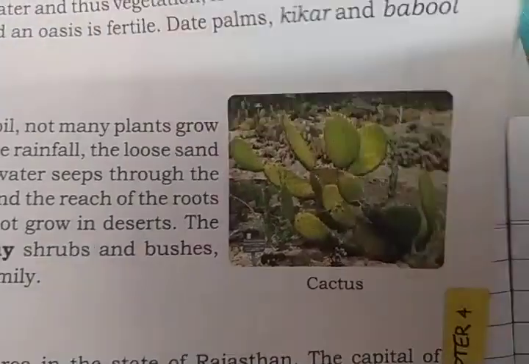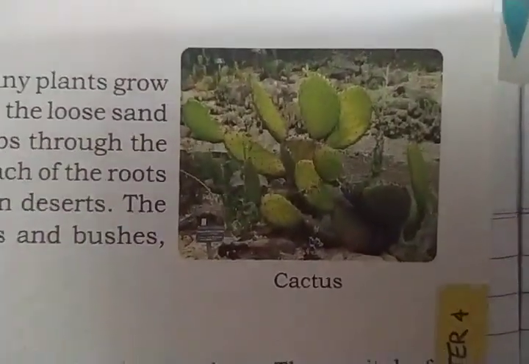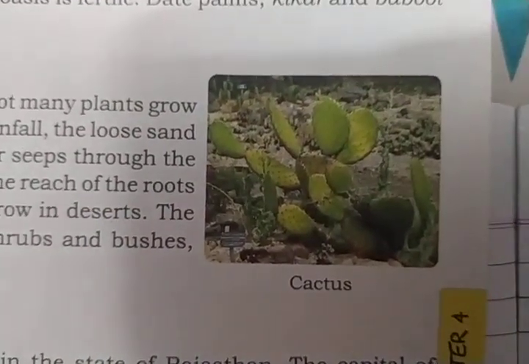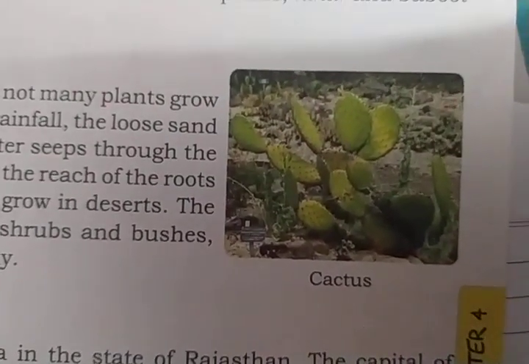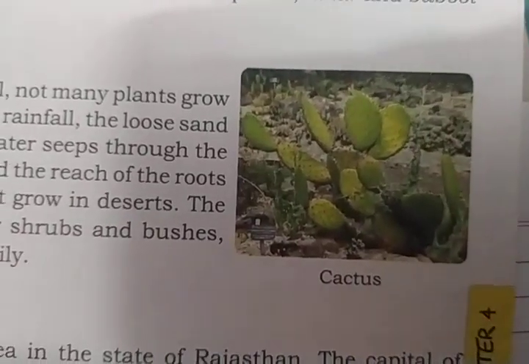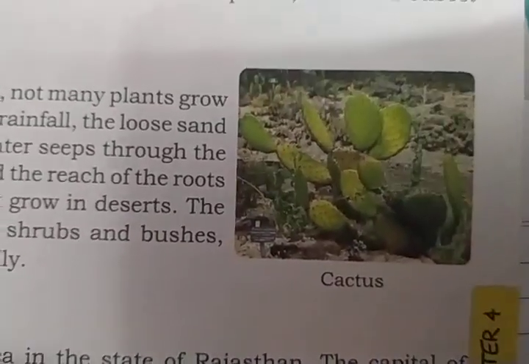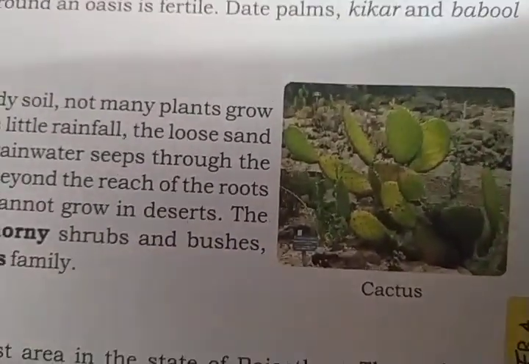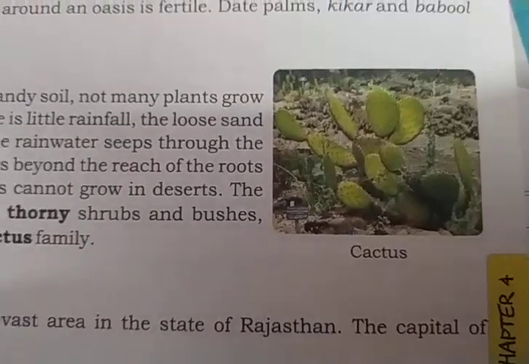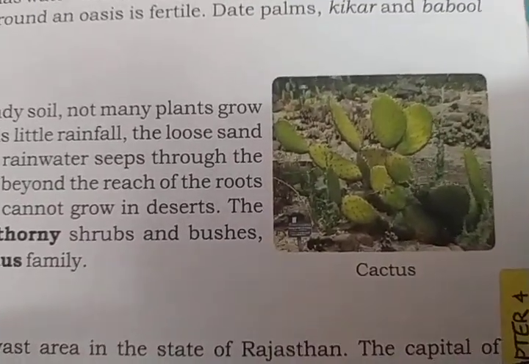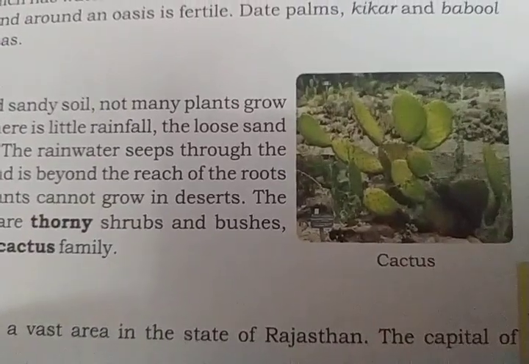There are different kinds of cactus we can find in the desert area, and some cactus family members also, different types of cactus plants we will see. And there are some shrubs, bushes, and date palms. So why are there very few plants in the desert? Because water is available very little.